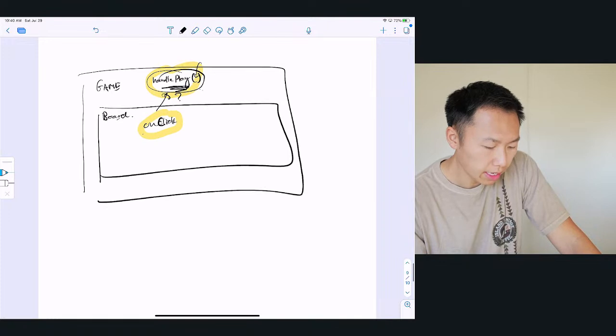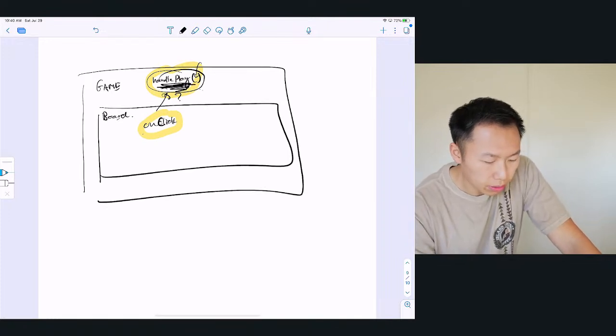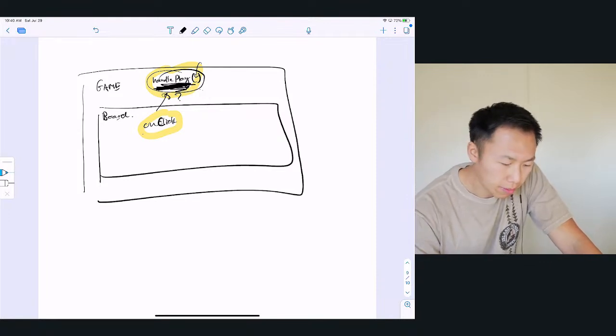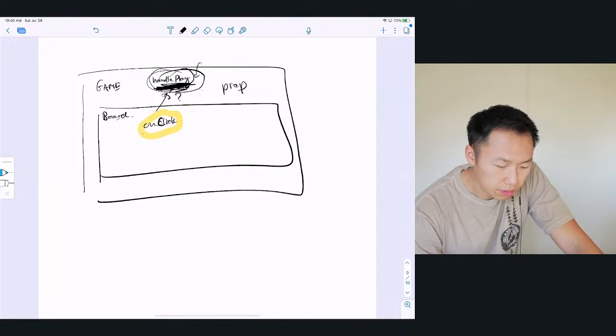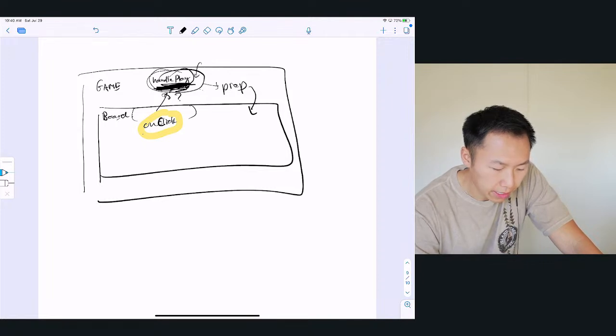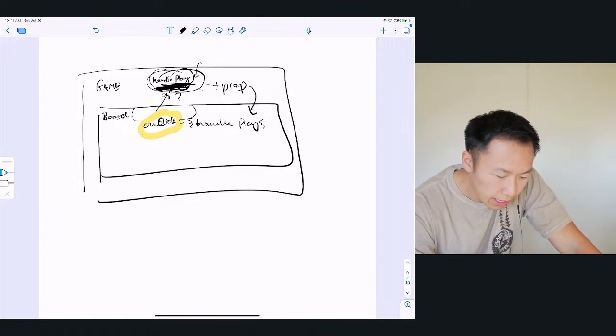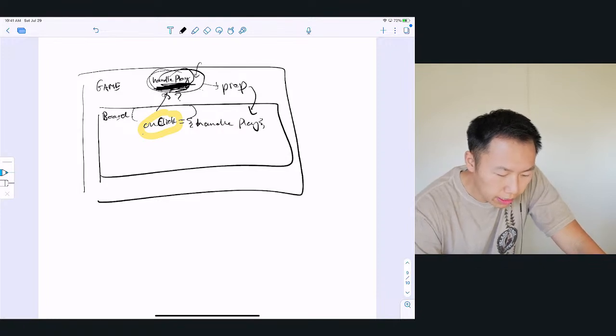So how we do that is we'll pass this handle play function. Functions are first class functions in JavaScript. You can pass this function without the operator. So you just pass this function as a prop to board, right? So this will take handle play. And then in the on-click operator, we'll call handle play, right?